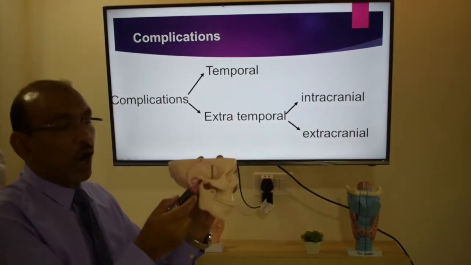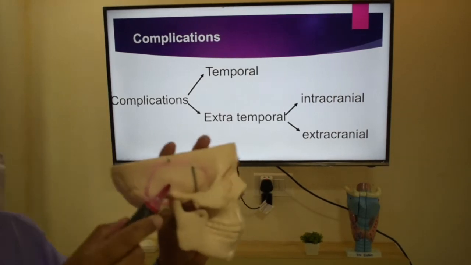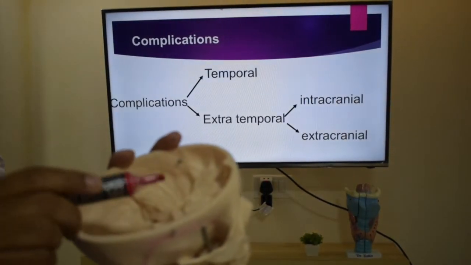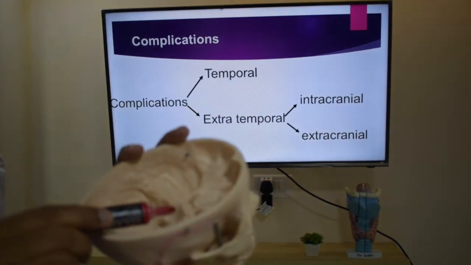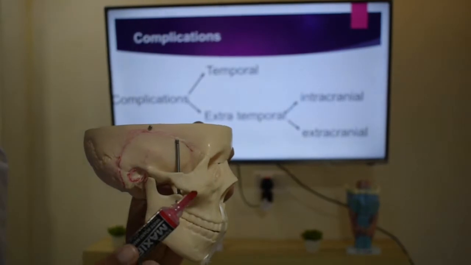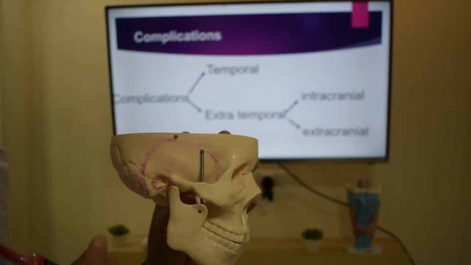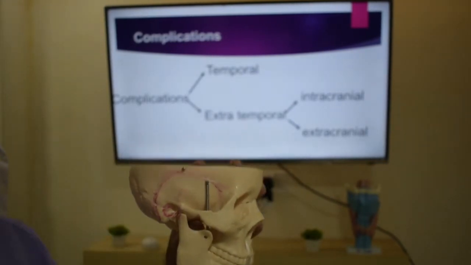So anything outside the temporal bone is extratemporal. This extratemporal can spread inside where you have the brain. So it becomes an intracranial complication, or it can spread outside, which can be an extratemporal extracranial complication, which can spread to the face or to the neck.